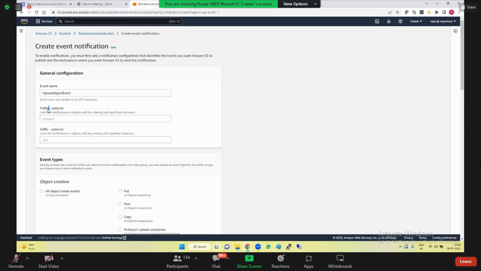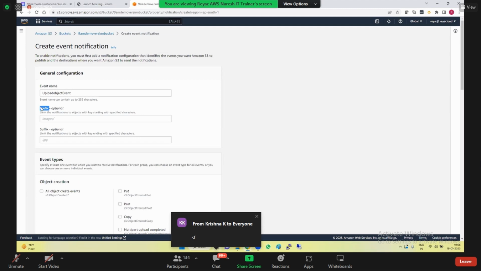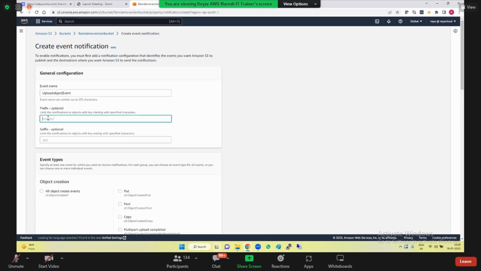What is a prefix? Subfolder, correct? So if you mention any subfolder, this event notification will be checked only for that subfolder, otherwise the whole bucket.